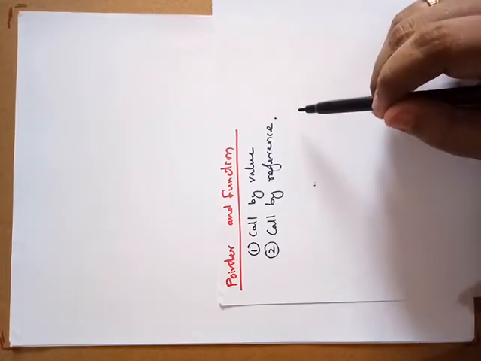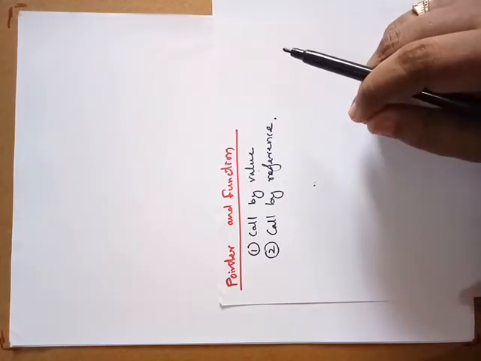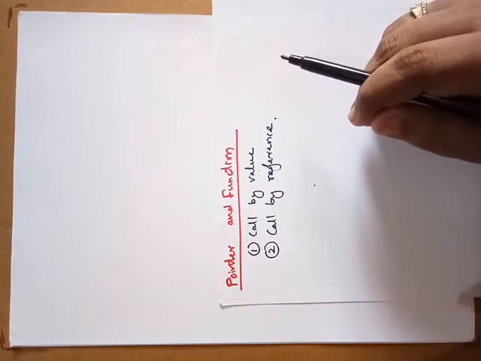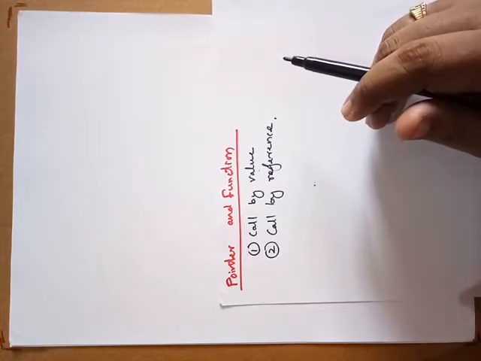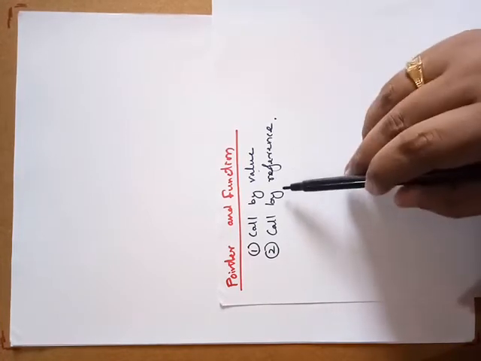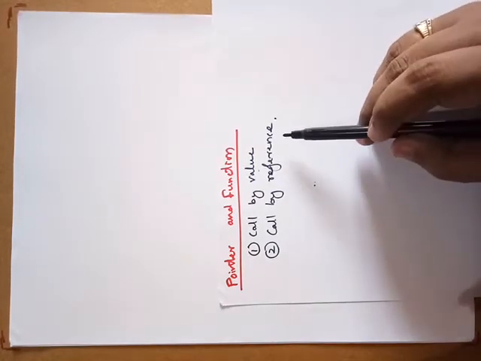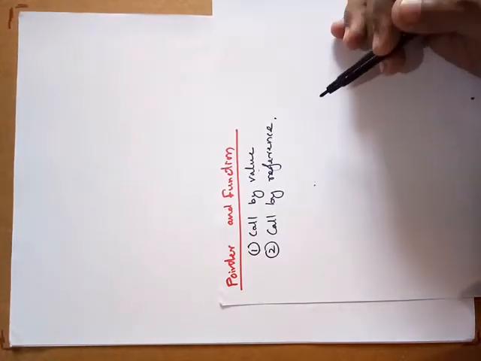In call by value, any changes made to the formal arguments, which are in the function definition part, do not change the actual arguments. The actual arguments are in the function call. In the call by reference method, any changes made to the formal arguments, that is in the definition part, change the actual arguments also.